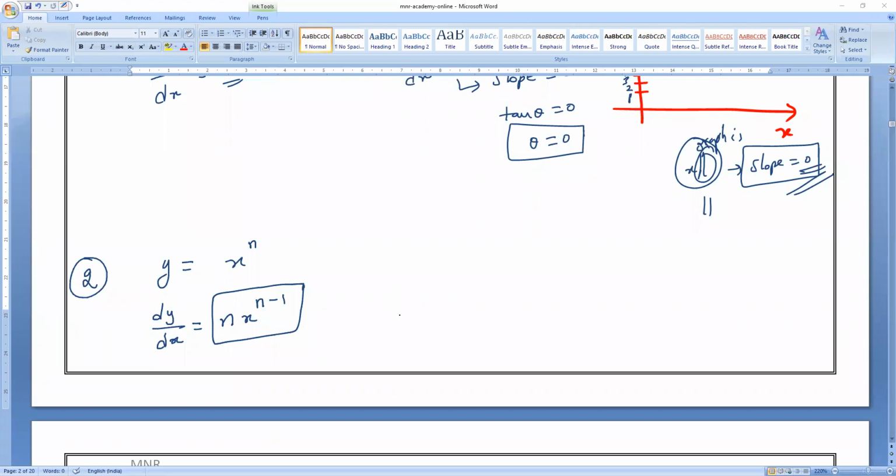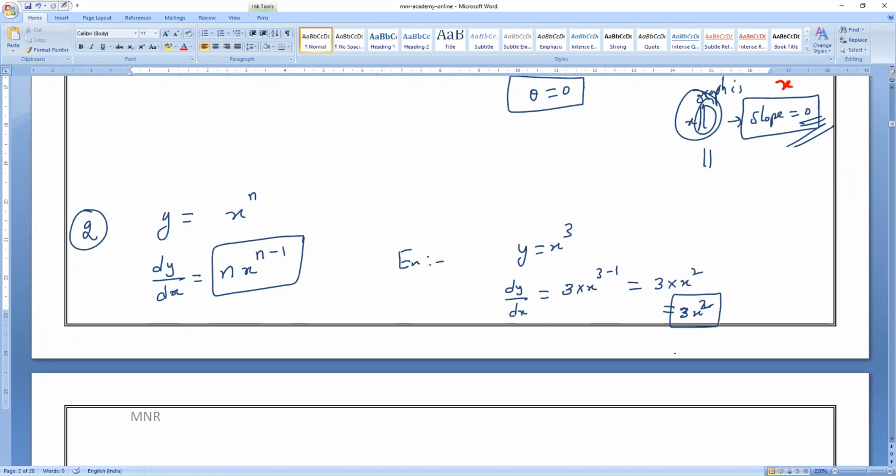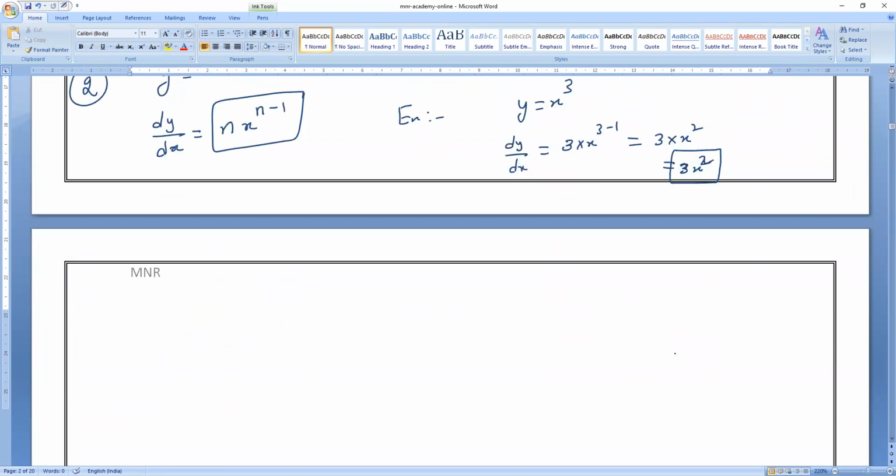Let us take the examples. First example: y equals x power 3. Then dy by dx equals 3 into x power 3 minus 1, which equals 3 into x power 2, that is 3x squared. Clear? All of you understood, brothers?